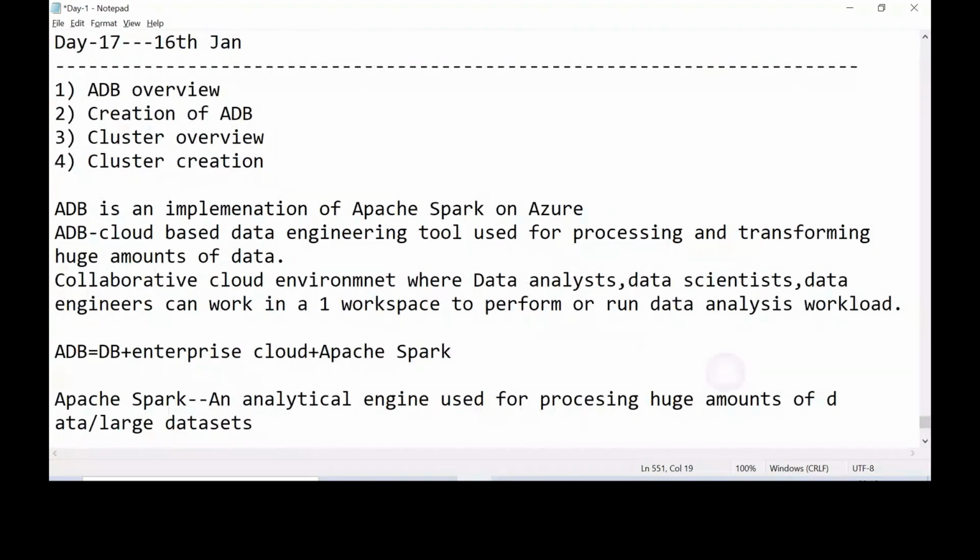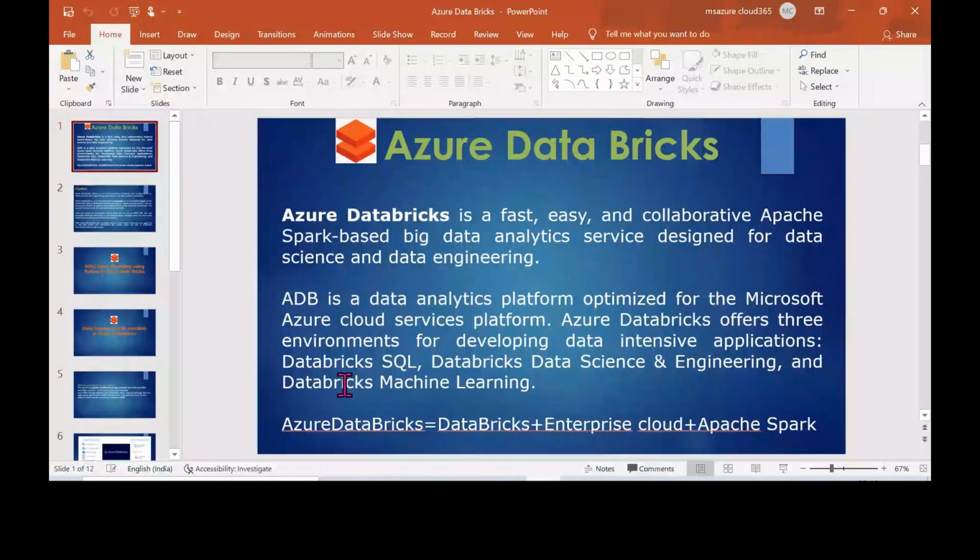Yes, ma'am. For me, it is. Okay. If you see here, it is a fast, easy, and collaborative Apache Spark based big data analytical service, which is designed for data science and data engineering. So all these people can collaboratively work in a single unified environment, and they can perform their analysis services.